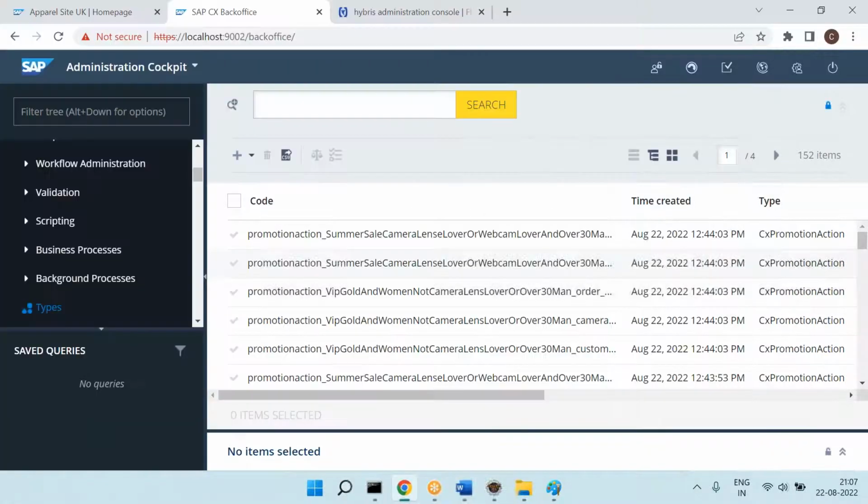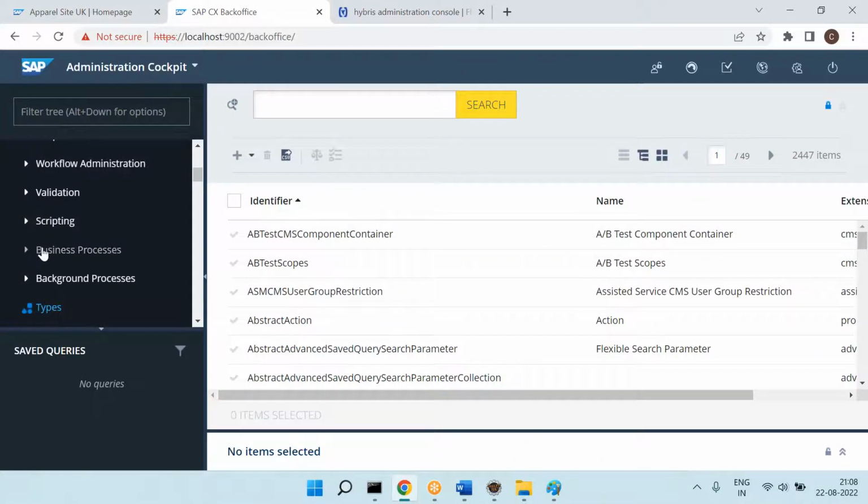So in simple words, if you are creating new types, new tables, they will come by default here. They will not come in the exploratory. If you want to bring them to the exploratory, you need to do the customization. That's called a back office customization.